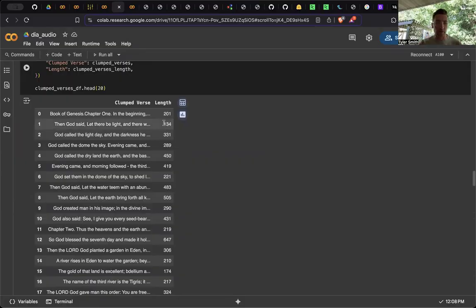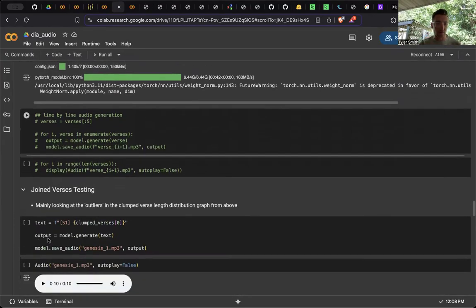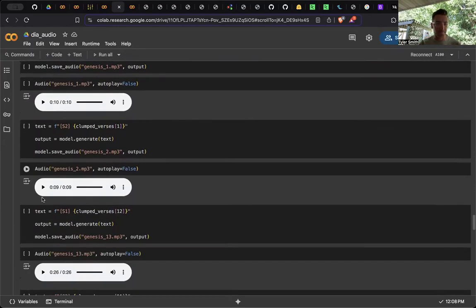So what we're going to look at is data point 1 and then data point 12 to see if they sound different.